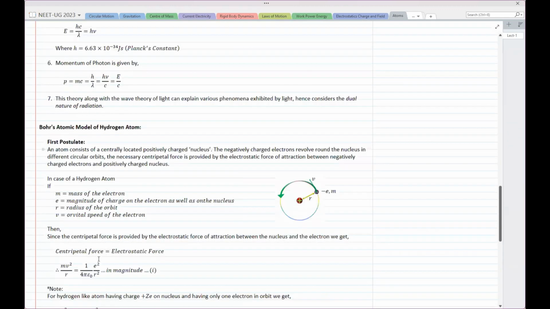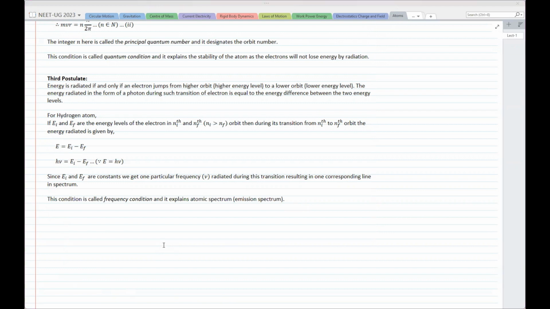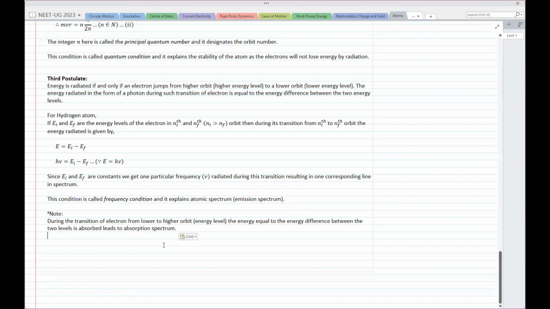So that's how we can say कि okay, ऐसे transitions होते रहे, then we get a spectrum that has only lines, and there is no possibility of getting a spectrum which has a continuous distribution of all energies or all wavelengths. So this condition is called the frequency condition, and it explains the atomic spectrum. We call it the emission spectrum. And of course, you will have to note this point again. During the transition of electrons from a lower to a higher orbit, the energy equal to the energy difference between the two levels is absorbed, which leads to the absorption spectrum.